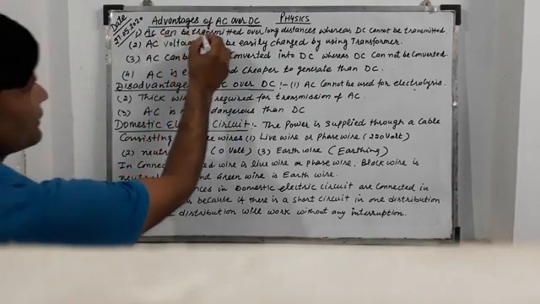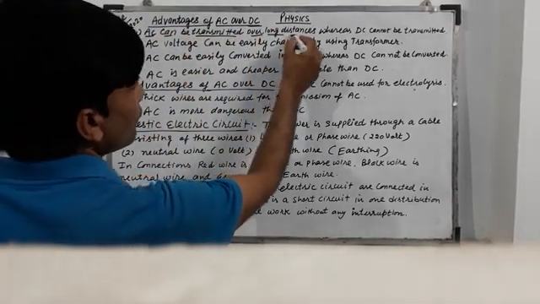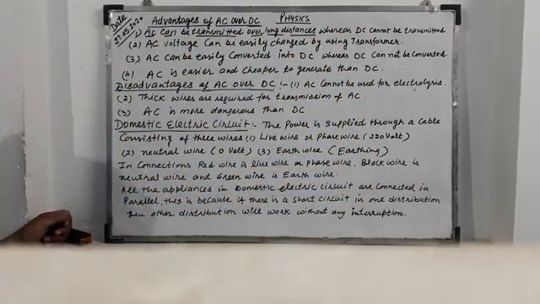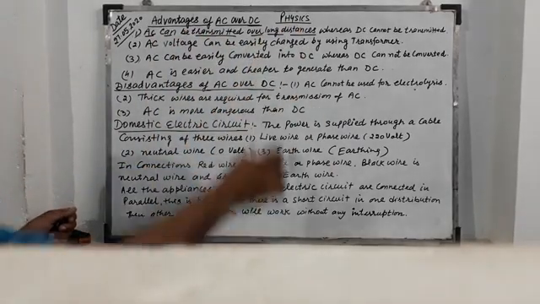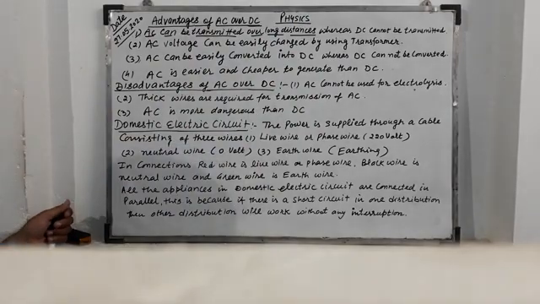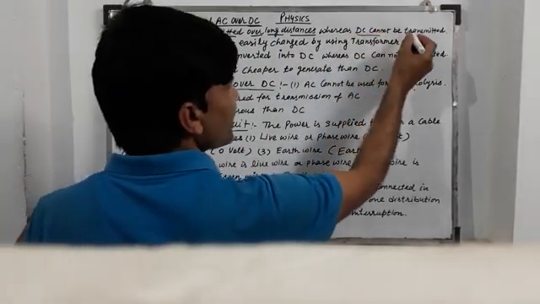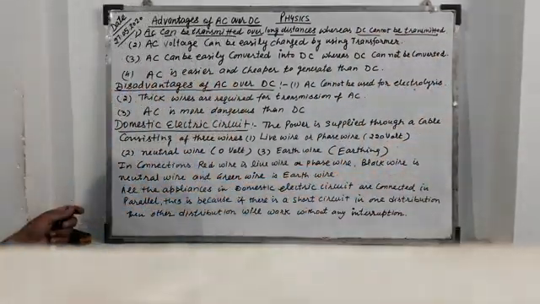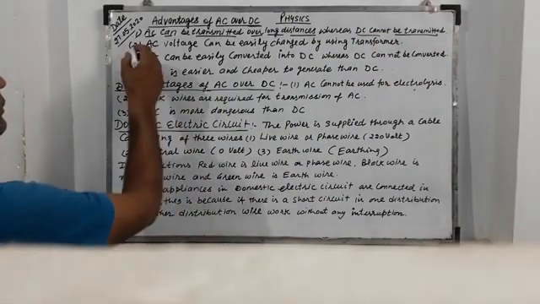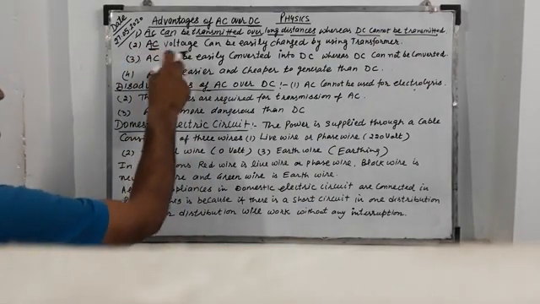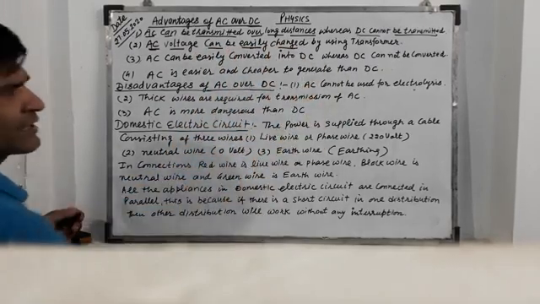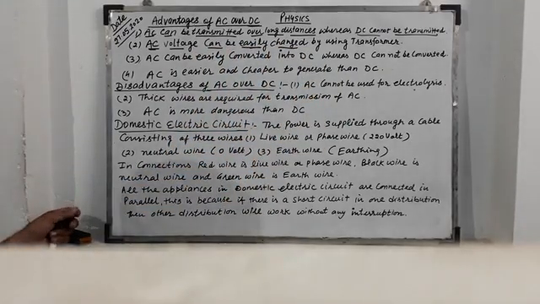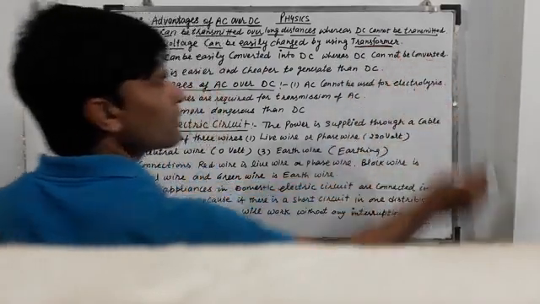AC can be transmitted over long distances. DC cannot be transmitted. Second, AC voltage can be easily changed by using a transformer.